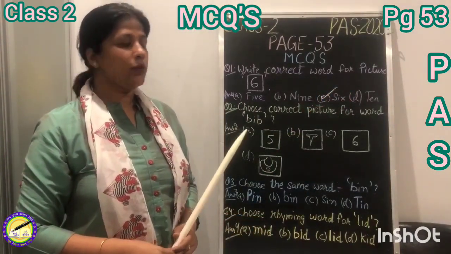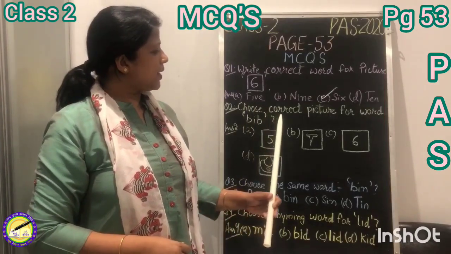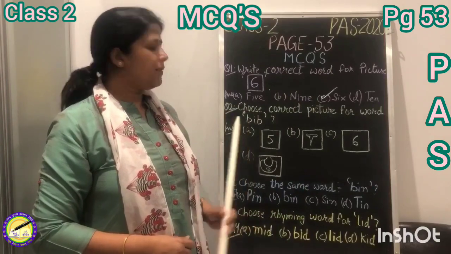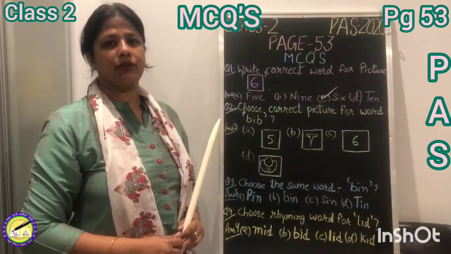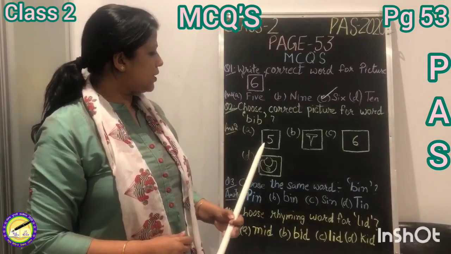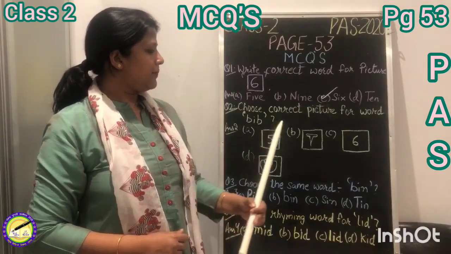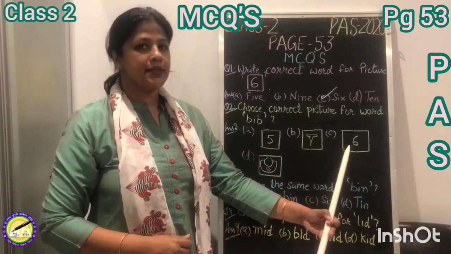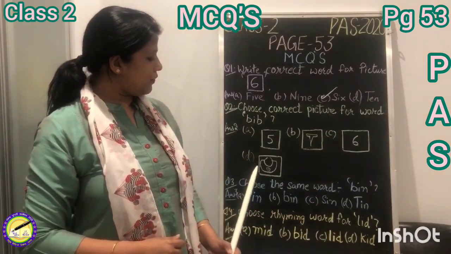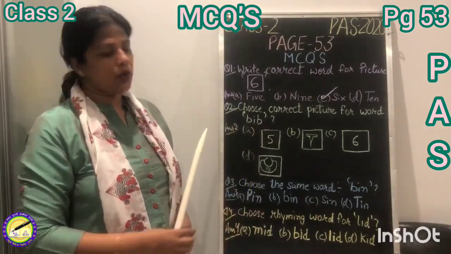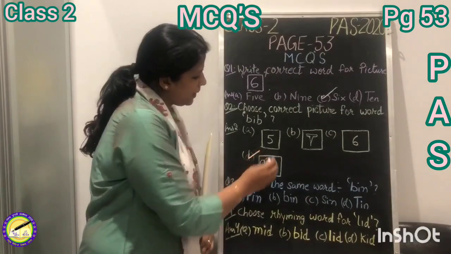Children, our second question is choose correct picture for word bib. We have to choose the correct picture for bib and the options are: first picture is of number 5, second picture is of pin, third picture is of number 6 and fourth picture is of bib. The word was bib, so we will put a tick on D, BIB bib.